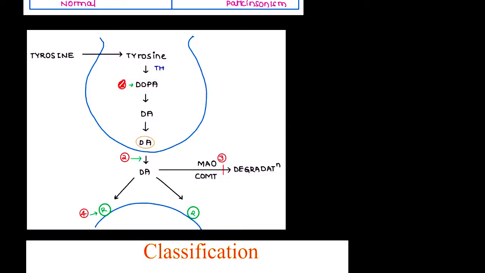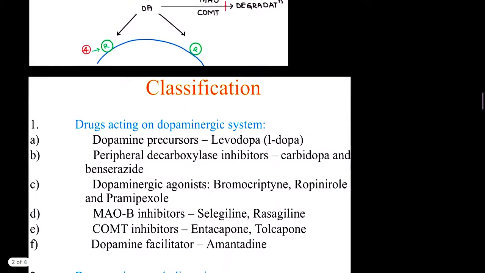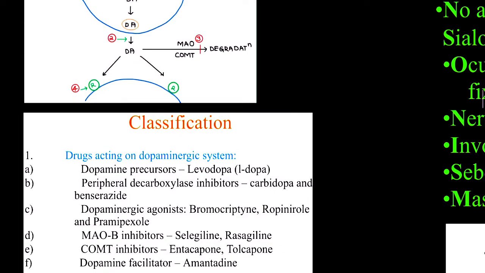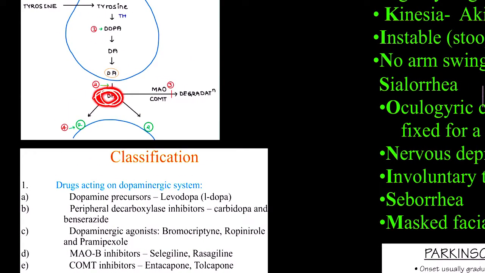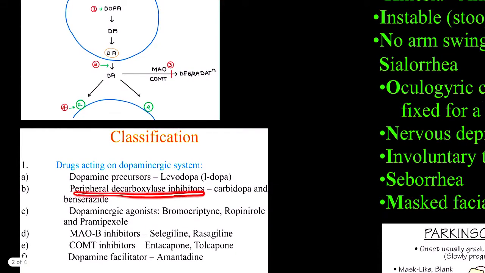The first drug that we need to know here, since we are talking about drugs acting on the dopaminergic system, the ones that help us increase dopamine level, is the dopamine precursor, levodopa. Here we cannot give dopa because it cannot cross the blood brain barrier, so we are giving levodopa. And we are also going to give a peripheral decarboxylase inhibitor, carbidopa and benserazide.